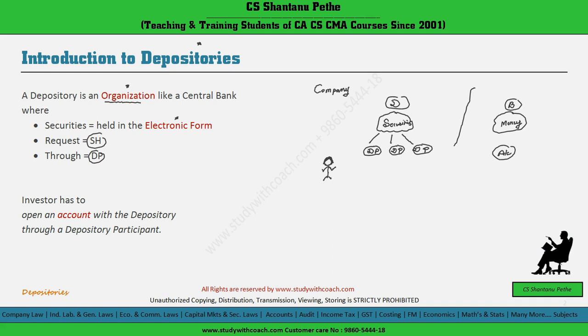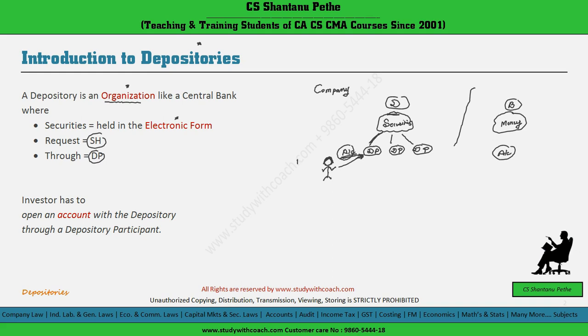Similarly, if you want your securities to be held in dematerialized form, then the investor will have to open an account in the depository through a depository participant. So depository participant is just like an agent of the depository, where the investor can approach and open his demat account, and once the account is opened, the depository will hold the securities in demat form for that investor.